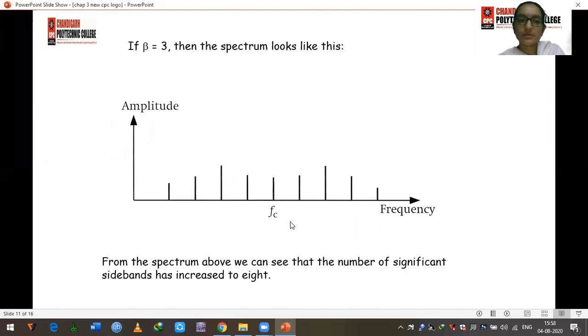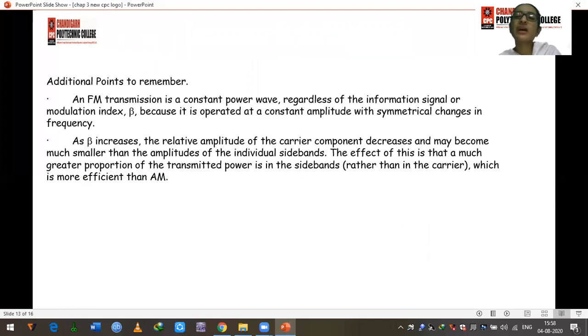And if beta is 3, then how does the spectrum look? Then we can see the number of significant sidebands has increased to 8. In the last one it was 4, and now when beta is 3, it has increased to 8. We have some additional points to remember.